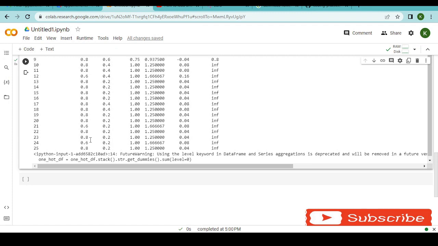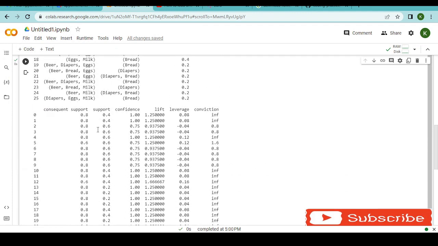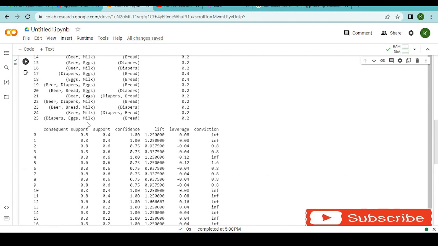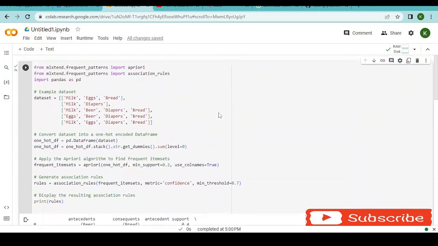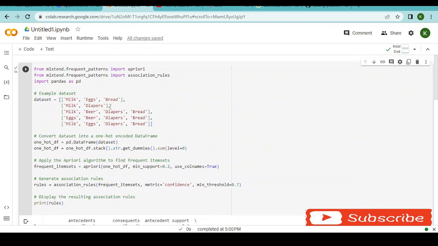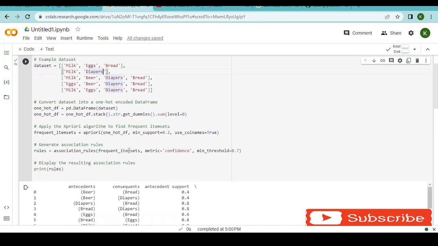So why does it go below transaction number 25? We can already see that in transaction number 25, we have 3 items influencing one. For obvious reasons: if you look at our data set, there is a way in which these items are not appearing together. We have bread here, but we don't have diapers. We have diapers here, but you don't have bread, which means in two transactions, they are not bought together.